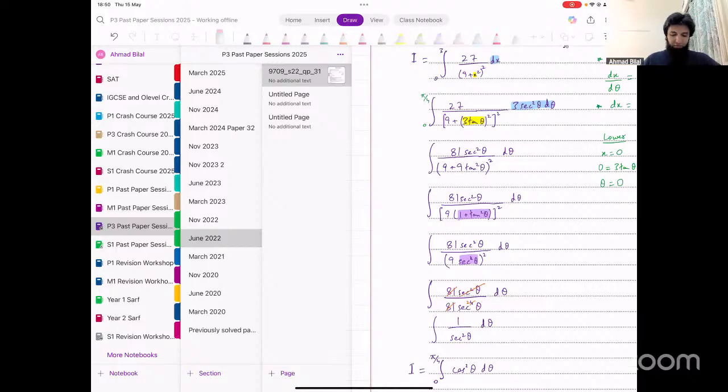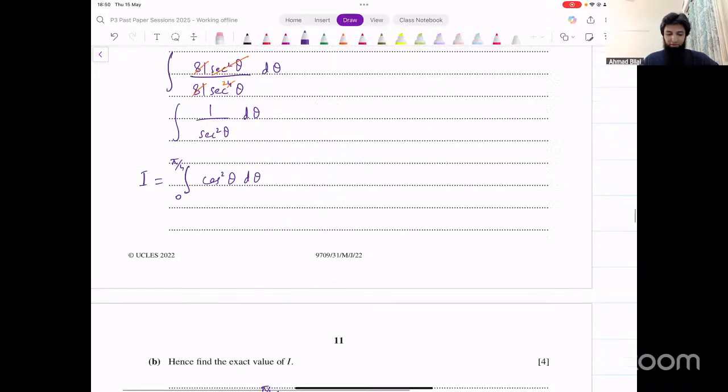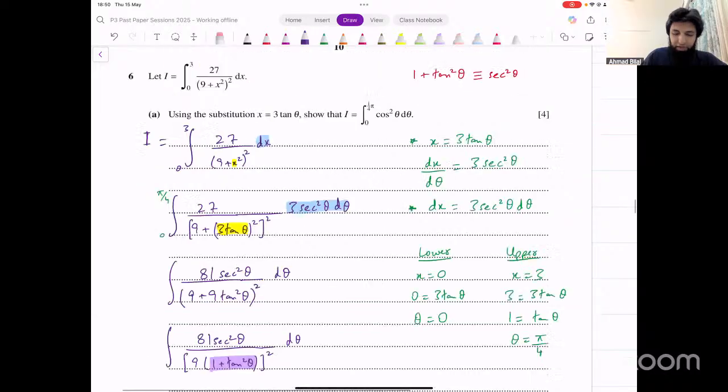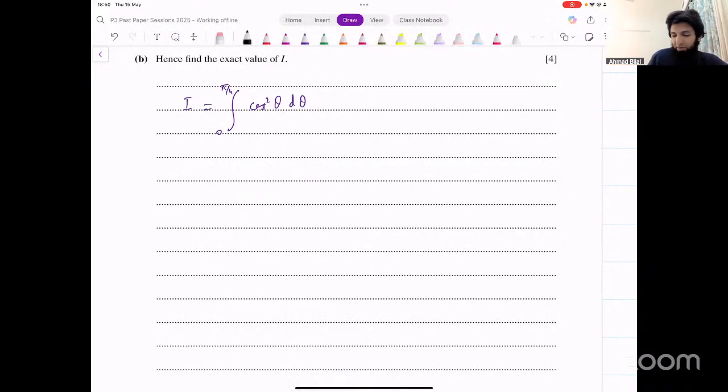Okay, so that's what you get in the first part. Now it says, hence find the exact value for I. How do you do that? I equals integration of cos square theta, and the limits are from 0 to pi over 4. That's what you want to integrate. How do we integrate cos square? How are even powers of cos integrated? For even powers of sine and cos, we use trigonometric identities. What's the identity that we're going to use here?